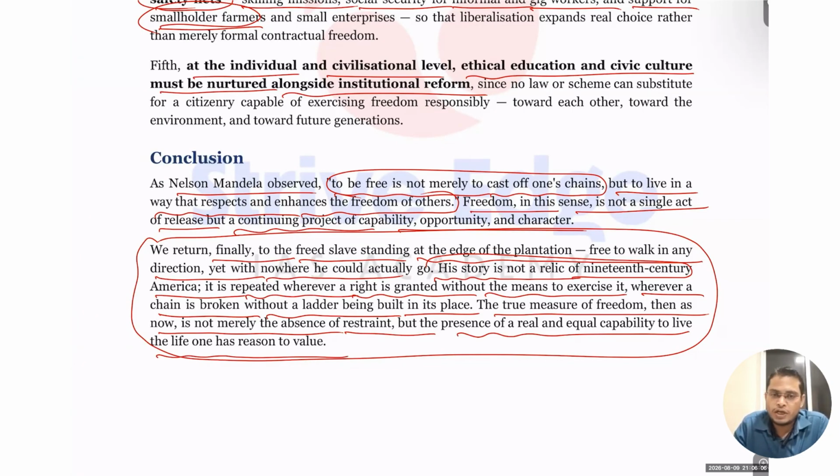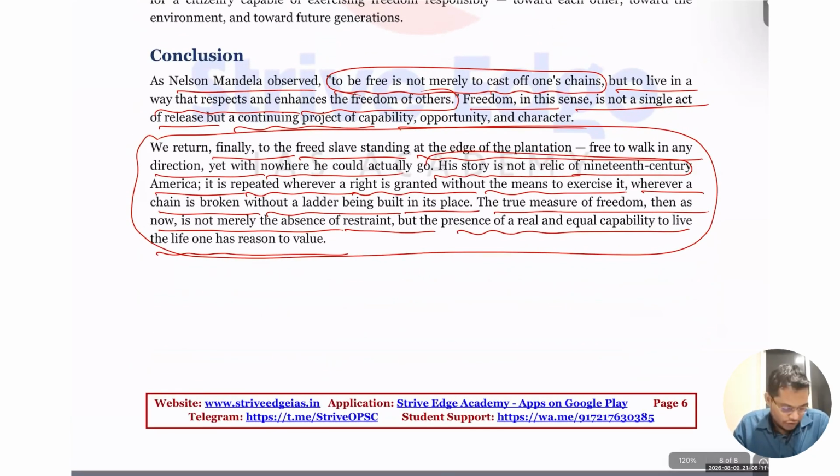So that is what you have to talk about. So this is all about this essay. So I am turning on the mic. So if you have any doubt, you can ask me. Okay?